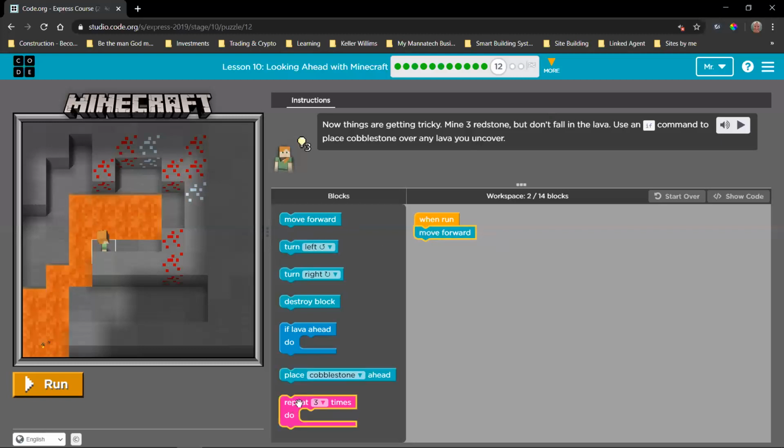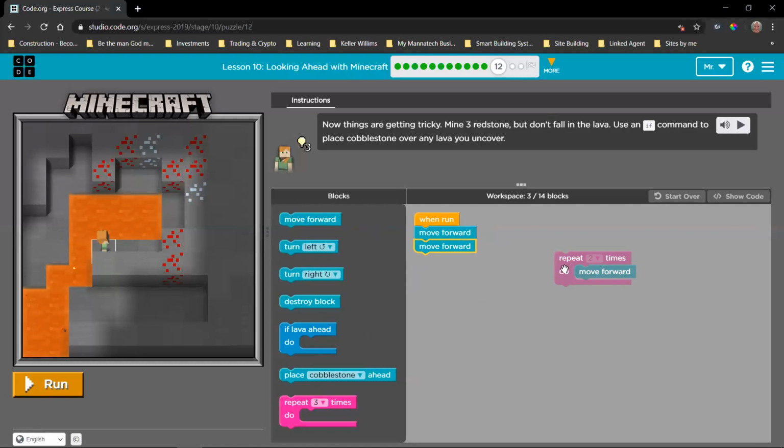Now remember, if ever you have to do the same action 2 times, if you put it in a repeat and you say 2 times, okay, we are using 2 blocks. This is counting the when run block. We know we've added 2 blocks, right? If we put move forward twice, it still uses the same amount of blocks.